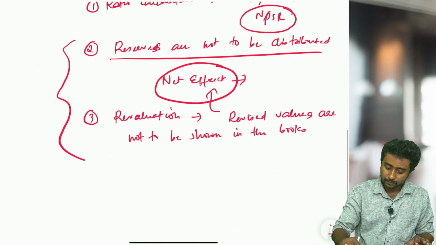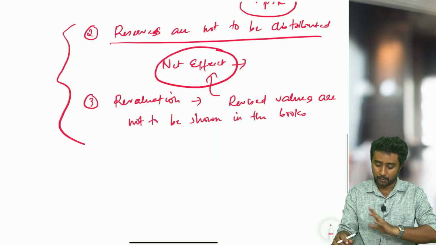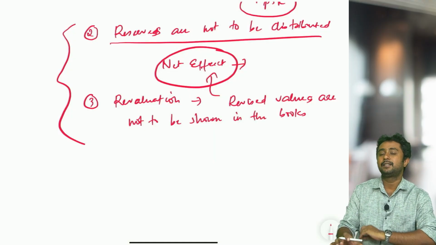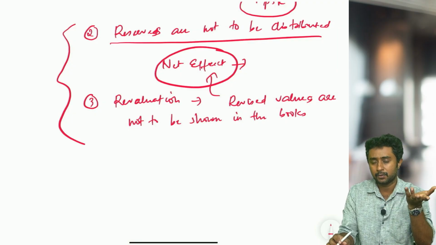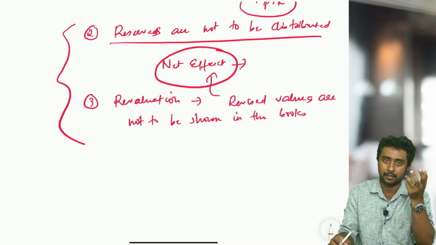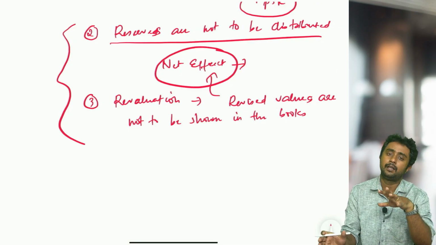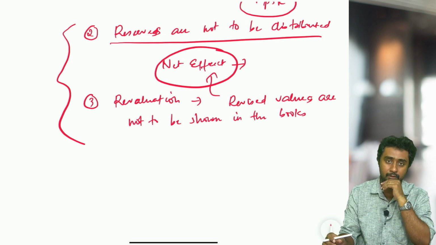Next, that is the change in profit sharing ratio chapter. Basically these three are the most important topics in this chapter. The rest of the topics are anyway coming in the upcoming chapters. Along with it, you should understand how it is done in the case of a change in profit sharing ratio.